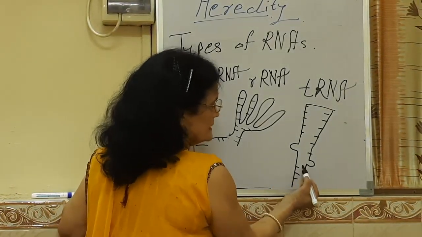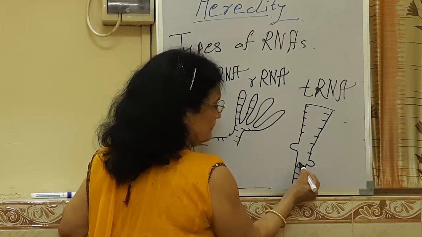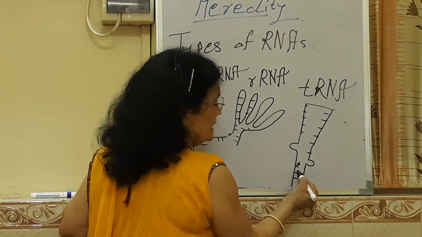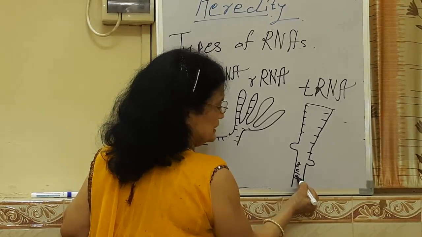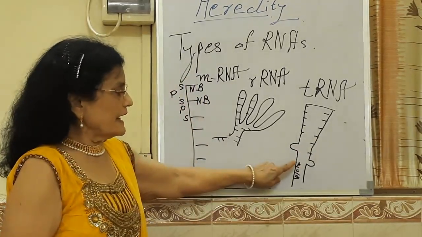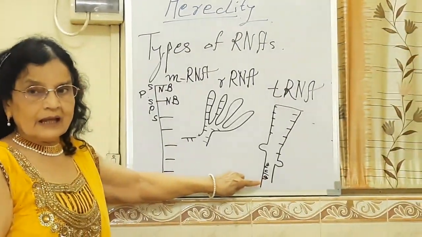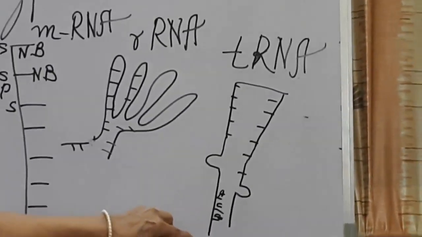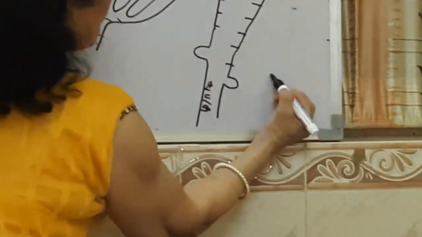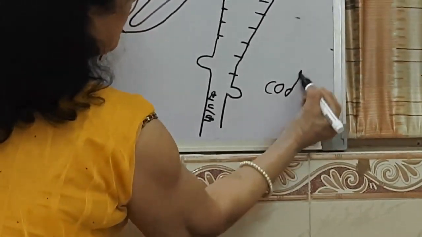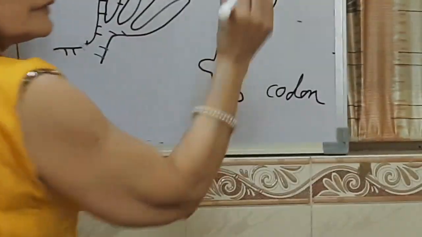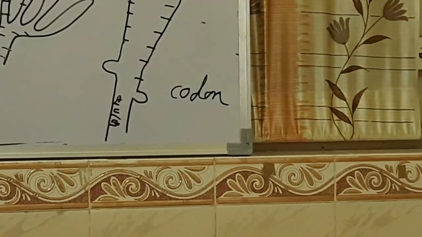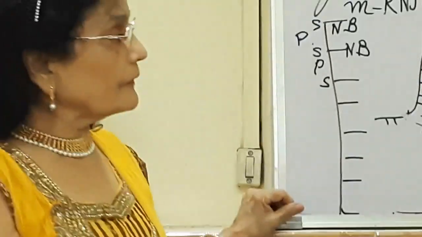So here, suppose I write A, C, G, then this ACG group showing 3 nitrogen bases is called a codon. It is also called a triplet codon.